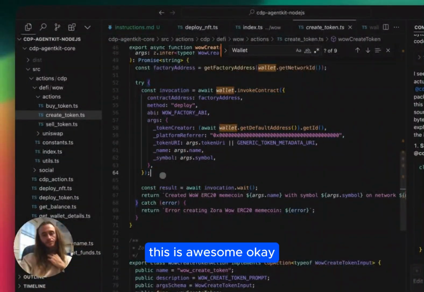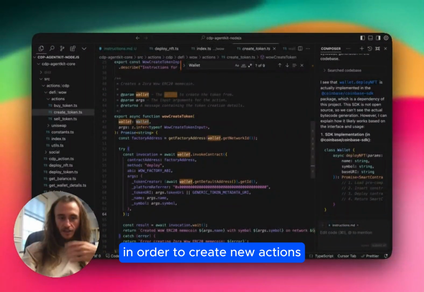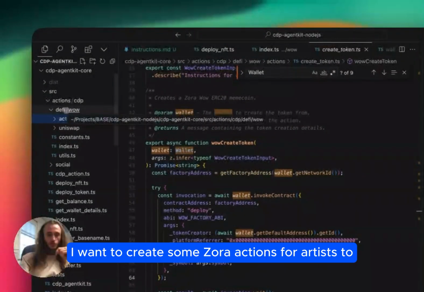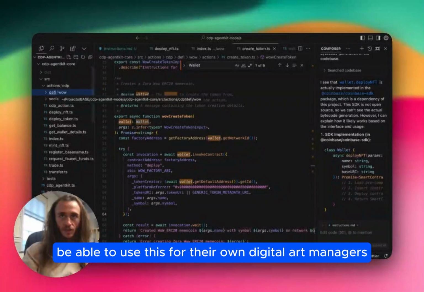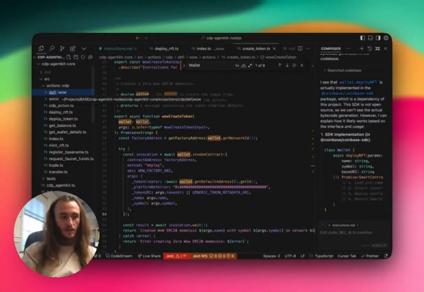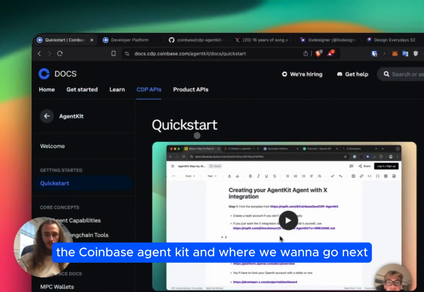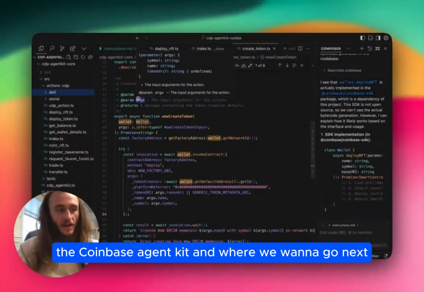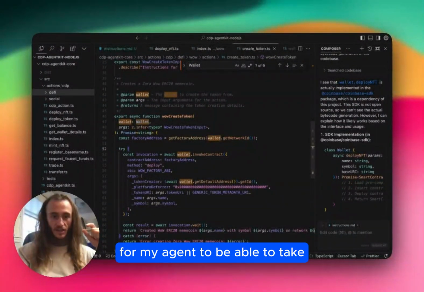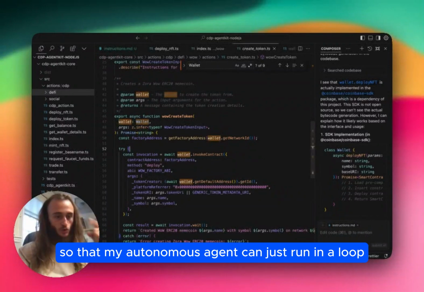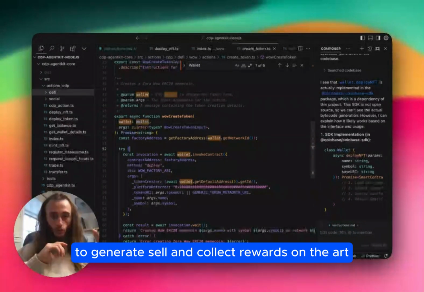This is awesome. Okay, this is a great intro to what we need to do in order to create new actions after this. I want to create some Zora actions for artists to be able to use this for their own digital art managers. And so we have just taken a deep dive into the Coinbase AgentKit, and where we want to go next is using the AgentKit. I now need to define actions for my agent to be able to take so that my autonomous agent can just run in a loop and use those actions when it needs to generate, sell, and collect rewards on the art.